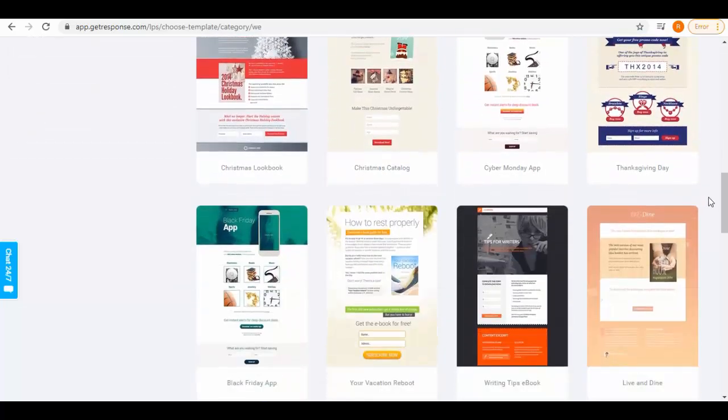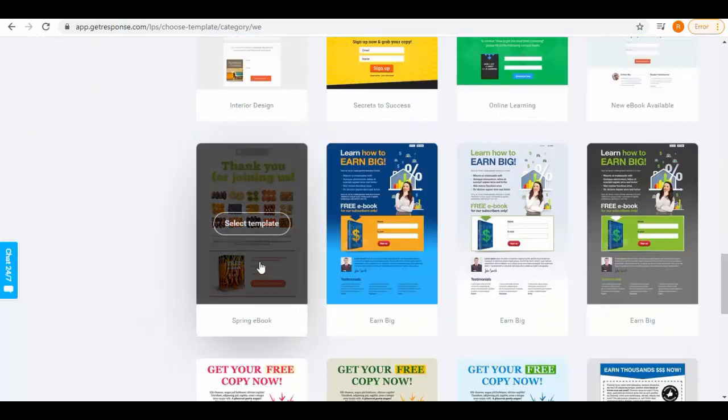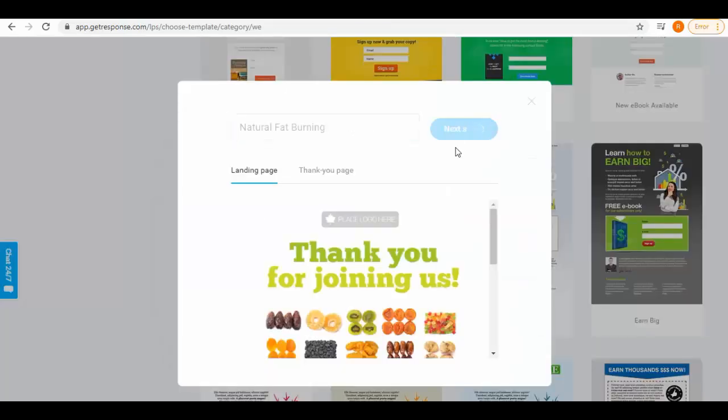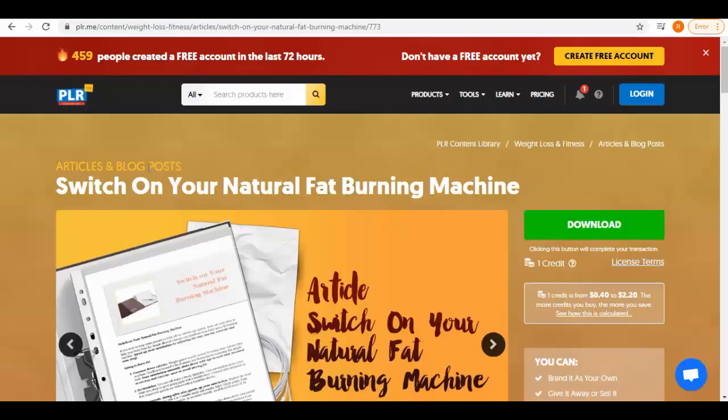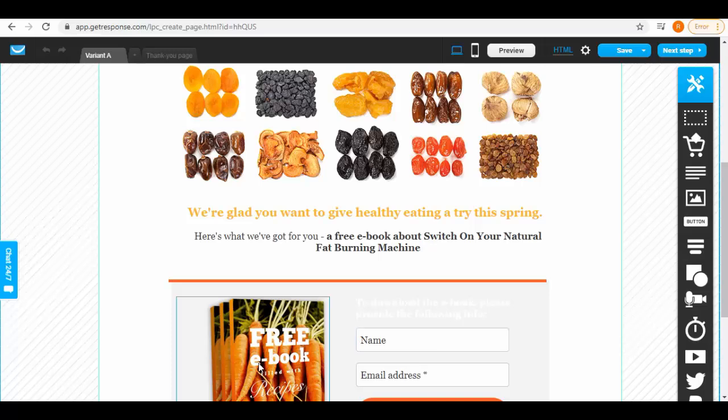Let's select this one, click on this Select Template button, then enter your landing page name. You can view the full template from here. From PLR.me, let's copy the name and paste it here and click Next. So now our template is ready. Now we can edit the text. Let's copy the full name of the product and insert it here along with the relevant text.